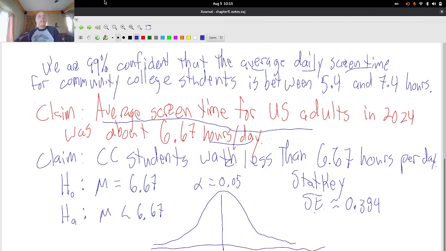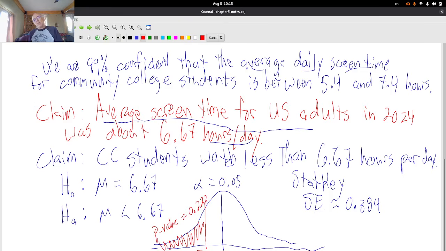And then over to the right here, I'm going to mark my sample value. So that would be my x bar, which is 6.379. And that gives me this region here. That's my p-value, and I'm getting a p-value of about 22%, so 0.222 according to STAT key.